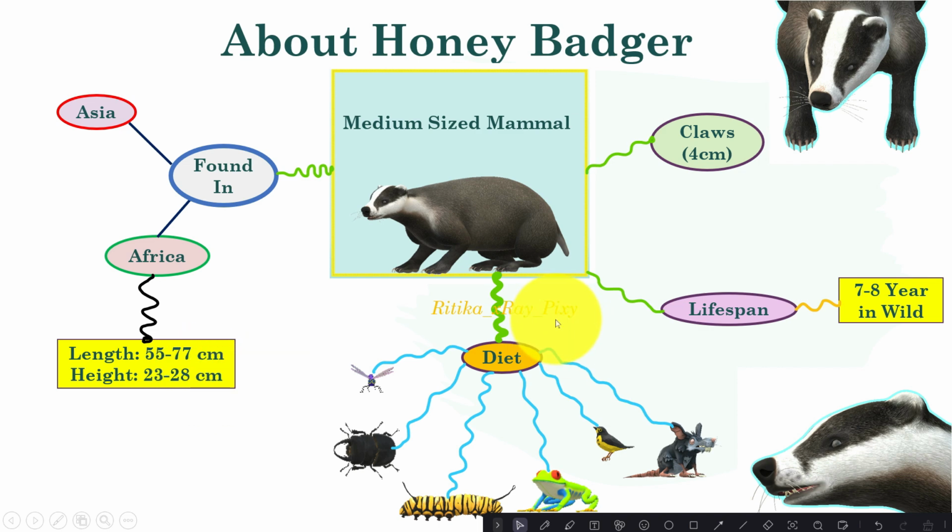The honey badger's diet includes both plants and animals. They are attracted to honey, but honey is not the only food in their diet. They also eat insects, beetles, termites, larvae, frogs, small birds, snakes, and lizards. The honey badger's lifespan in the wild is about 7 to 8 years, and in captivity 24 years.